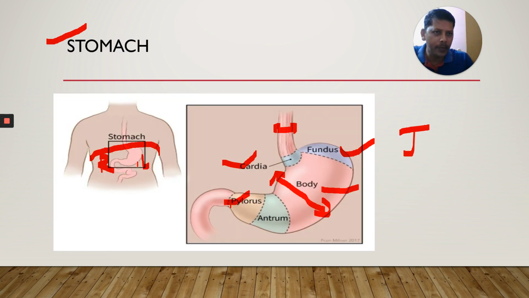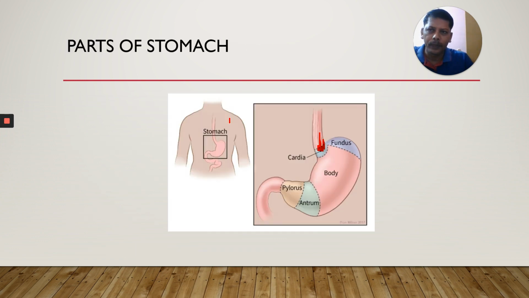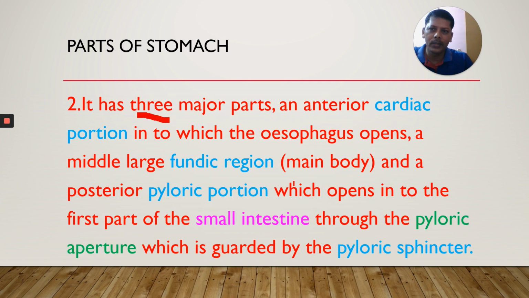Okay, below the diaphragm on the left side, that is the location of the stomach. Next, parts of the stomach. As per the NCERT textbook, four parts are there: cardiac stomach, fundus, body, and pyloric stomach. It has three major parts: an anterior cardiac portion into which the esophagus opens, and the